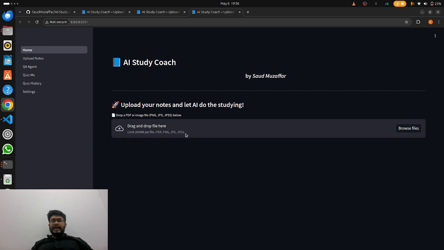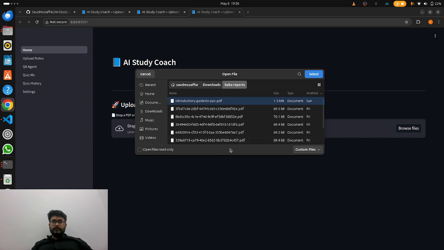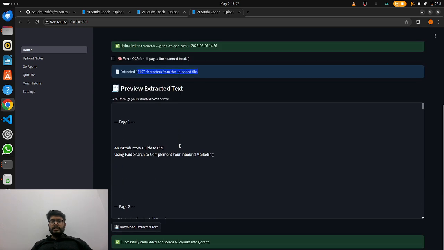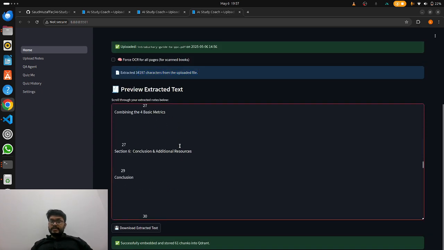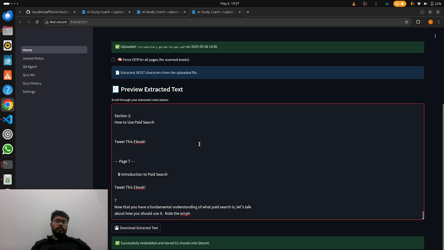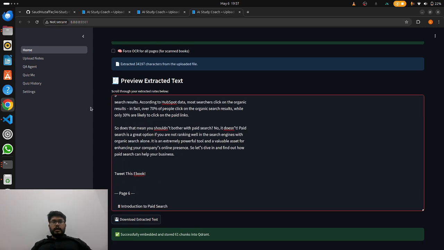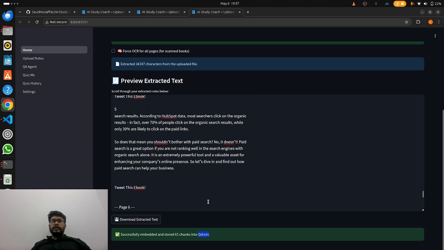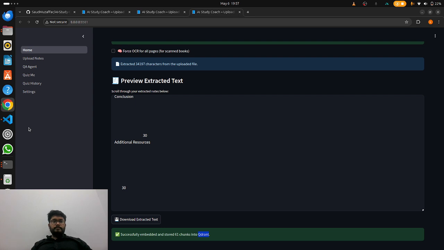I can upload any document type in PDF, PNG, JPG, JPEG form. So let's say I upload introductory guide to ppc.pdf. This particular document includes all the information that you need to run PPC campaigns, very helpful for digital marketers. Now it has successfully embedded and been stored in the Qdrant vector store, so it's a RAG model.